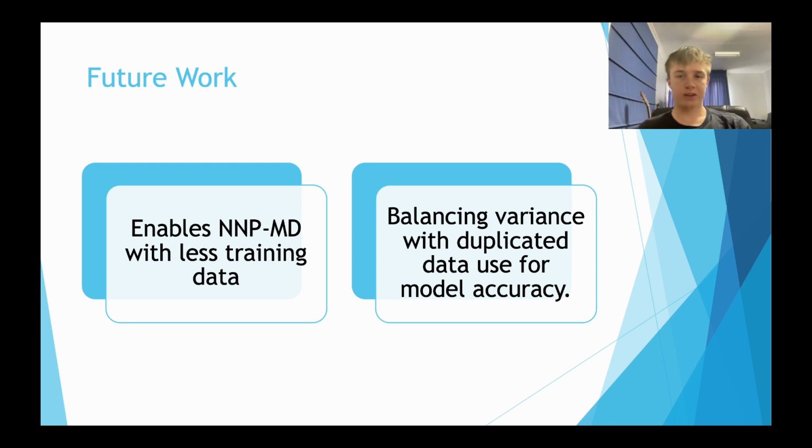With smaller variance in the noise added to the coordinates, the duplicated data is too similar and causes overfitting issues. However, higher variances lead to inaccuracy in the diffusion model. Trying to balance the duplication and the variance could lead to a greater reduction in the data required for a diffusion model.